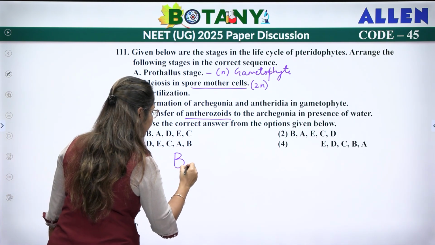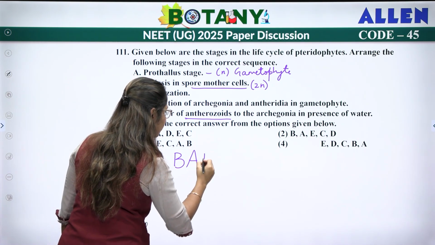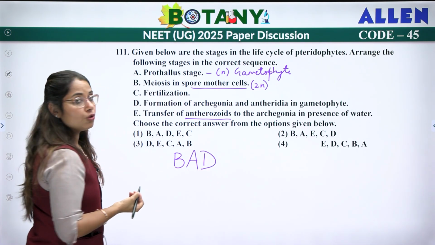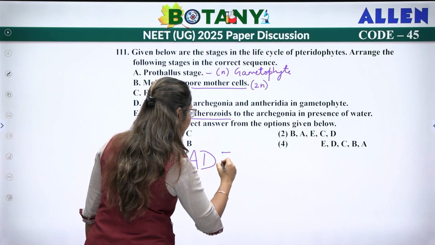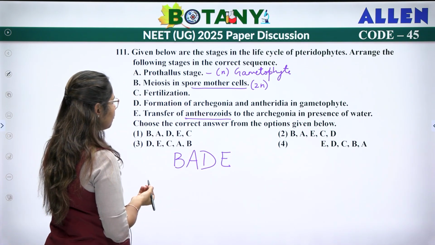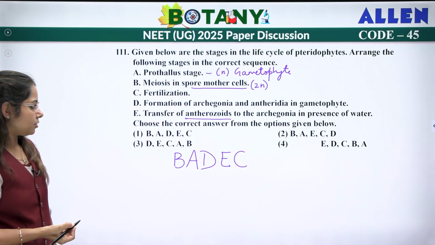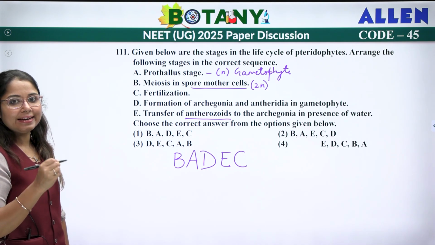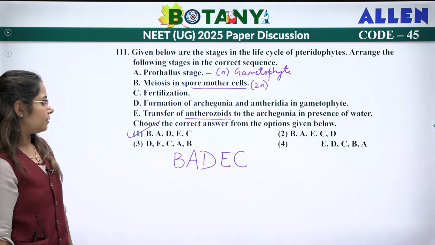After the spores, they will develop to form prothallus. In the prothallus, there will be development of archegonia and antheridia. After that, there will be the transfer of anthrozoids, and then fertilization will take place. So, B, A, D, E, C.